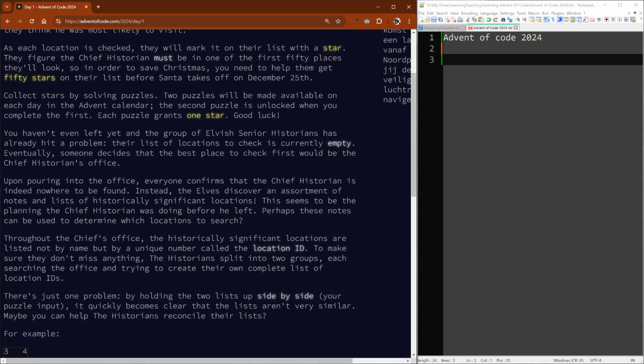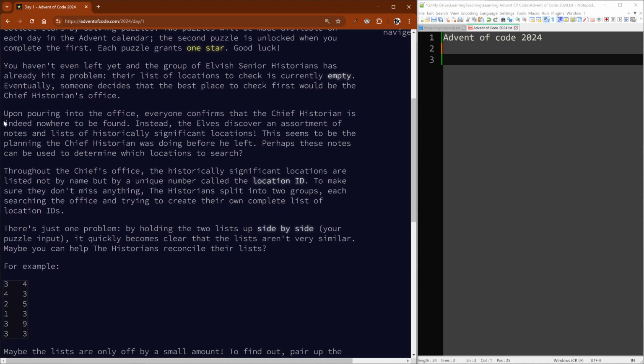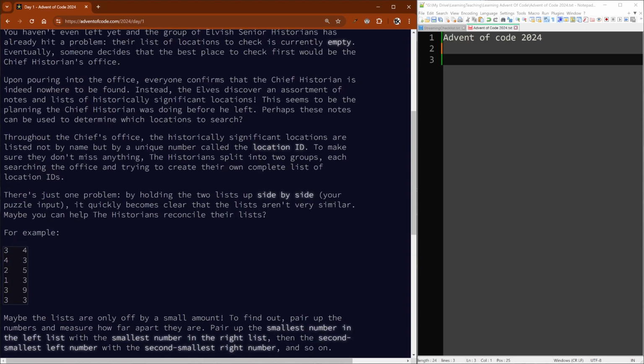You'll see. Okay, you haven't even left yet, and the group of elvish senior historians has already hit a problem. Their list of locations to check is currently empty. Eventually, someone decides that the best place to check first would be the chief historian's office. Upon pouring into the office, everyone confirms that the chief historian is indeed nowhere to be found. Instead, the elves discover an assortment of notes and lists of historically significant locations. This seems to be the planning the chief historian was doing before he left. Perhaps these notes can be used to determine which locations to search.